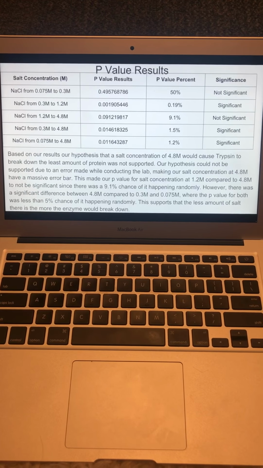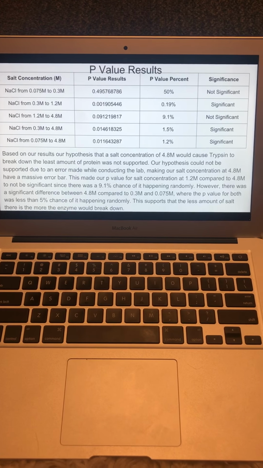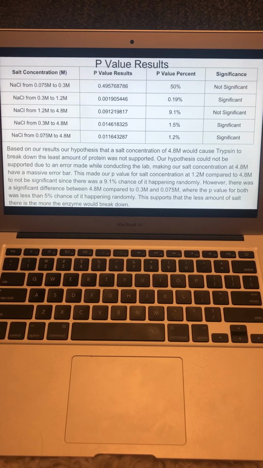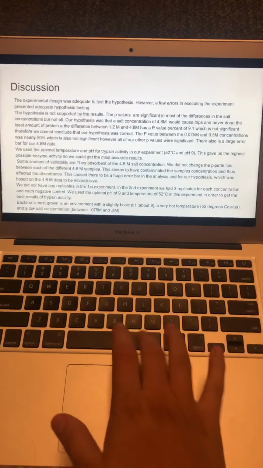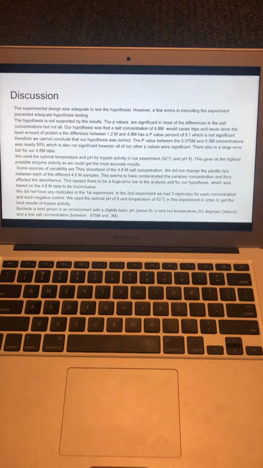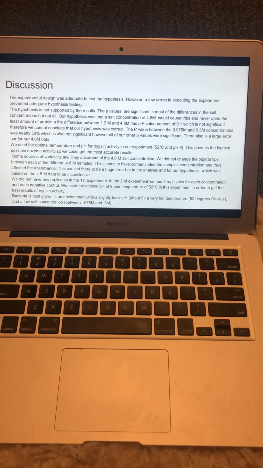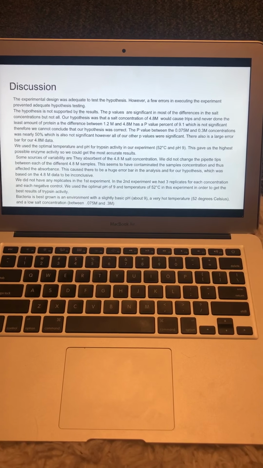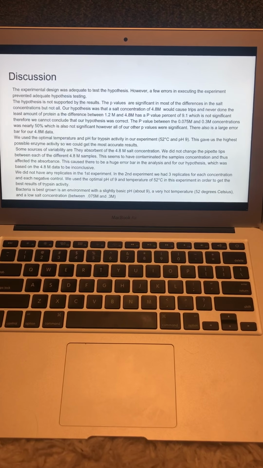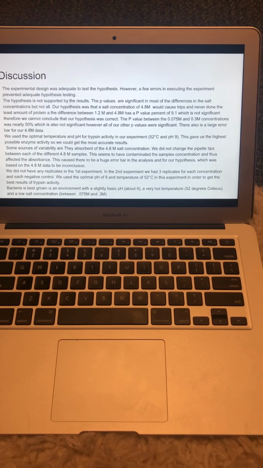And this supports that the less amount of salt there is, the more the enzyme would break down, and the averages in the result column represent the amount that the enzyme broke down. Okay, so for discussion, the experimental design was adequate to test the hypothesis. However, because of our errors, the experiment prevented adequate hypothesis testing.